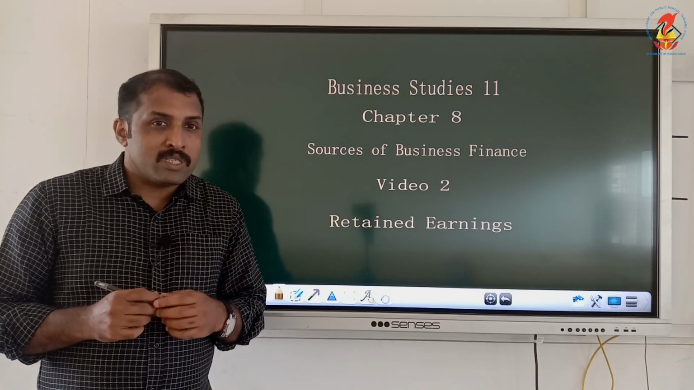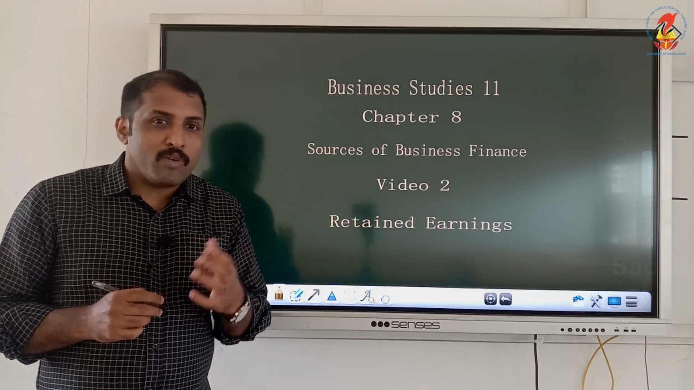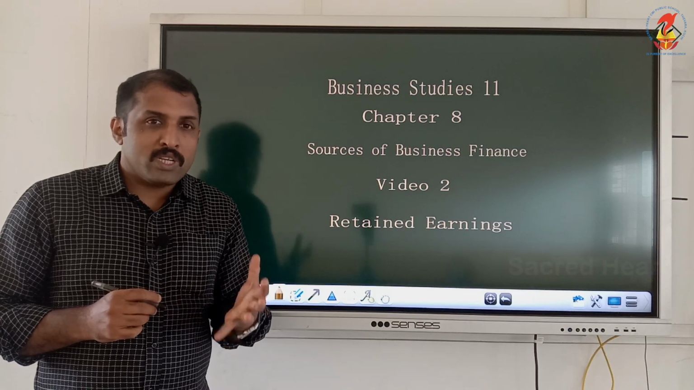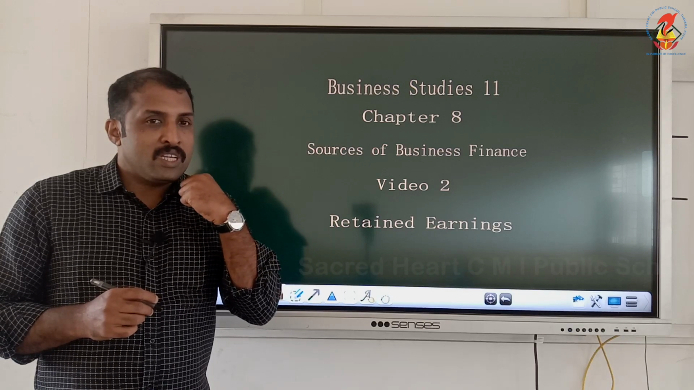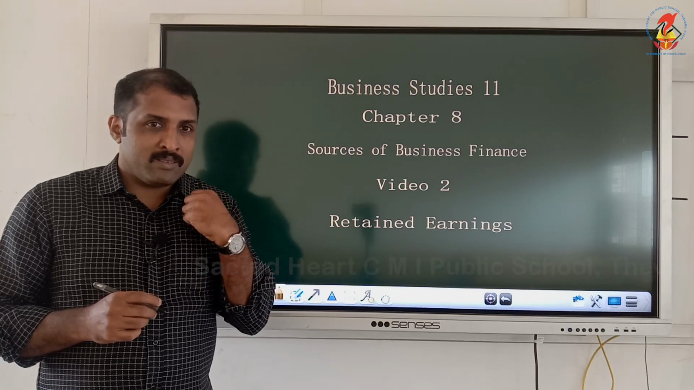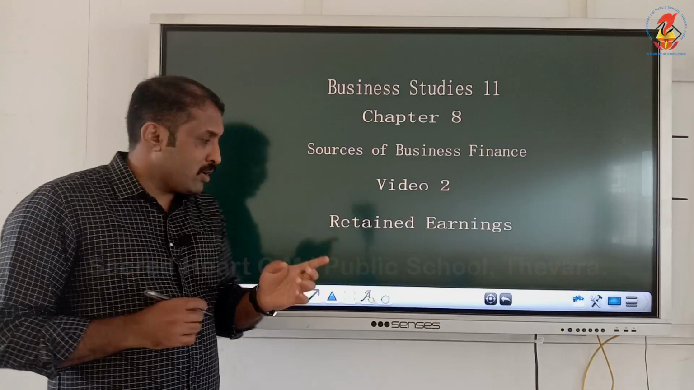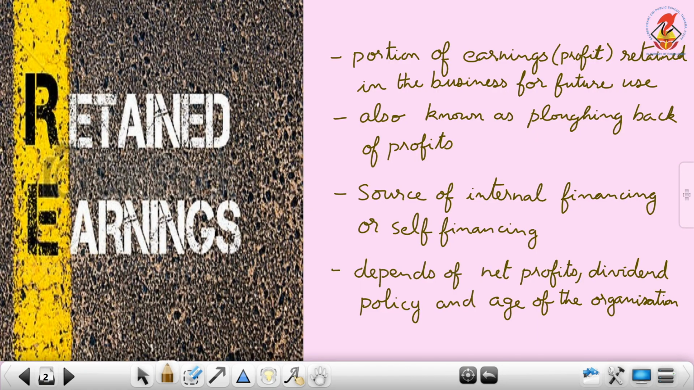You know what earnings is? Earnings is profit made by the business. So retained earnings is the earnings which is retained, which is kept back. We'll go into detail on the topic. When we are talking about retained earnings, it is the portion of earnings, the portion of profit, which is retained in the business for future use.